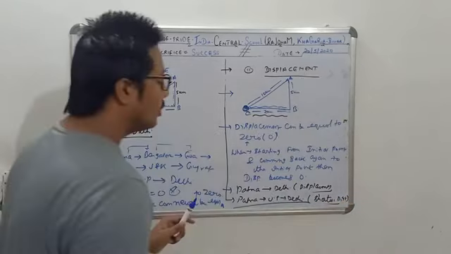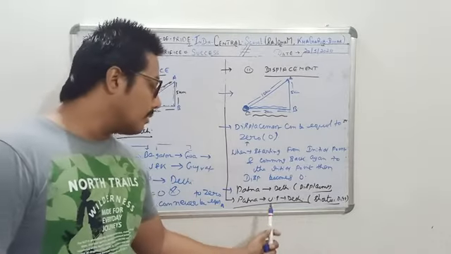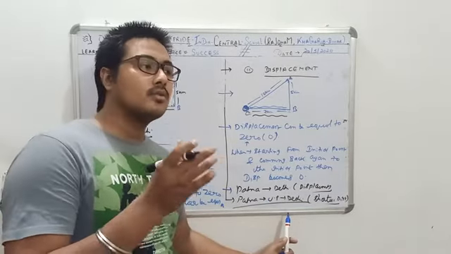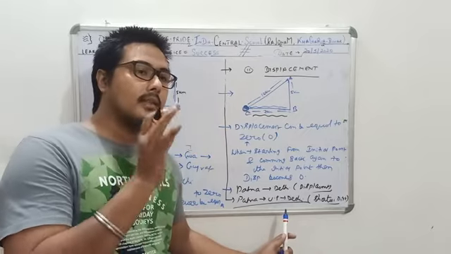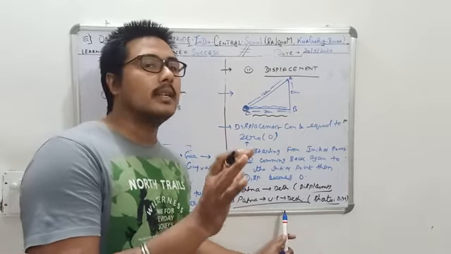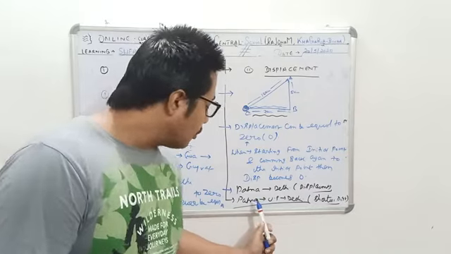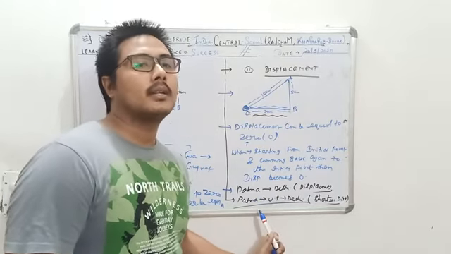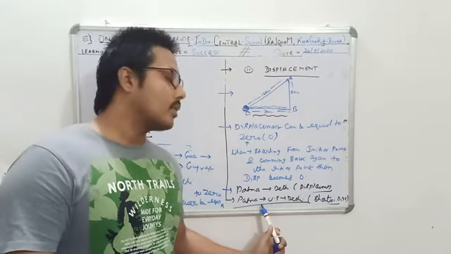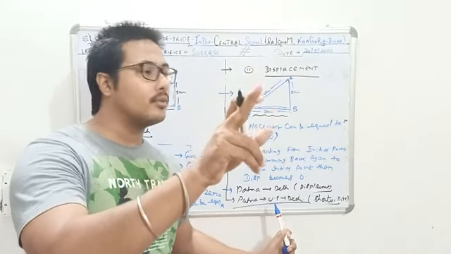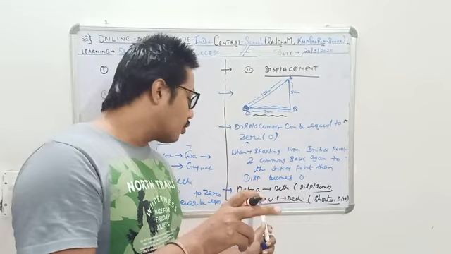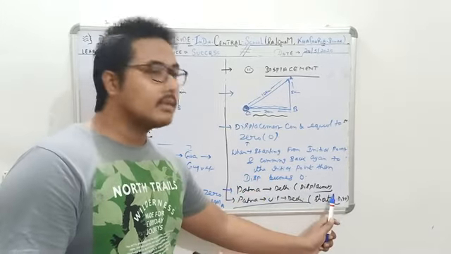It means that there is no other distance which is shorter than this. This is the least distance that I need to cover to reach Delhi from Patna. It's a direct, straight line route, and that is the shortest distance. So this will be displacement.